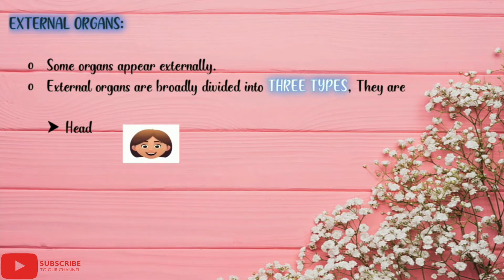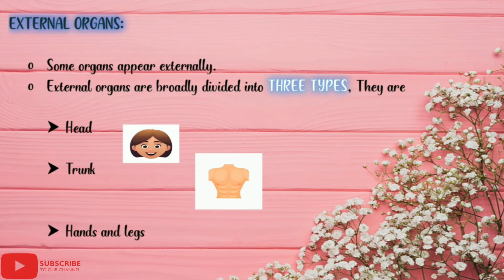See this picture. What are the things that are present in head? Hair, eyebrows, eyes, nose, mouth and ears. This part is known as head. After the head comes the trunk. The trunk part is from below the neck to above the waist. Hands and legs will not be included in the trunk part. Only the part below the neck and above the waist. For example, chest and rib cage areas are known as trunk.